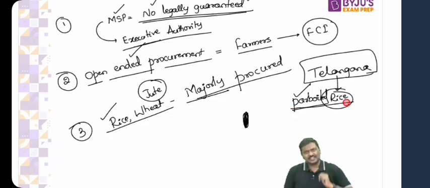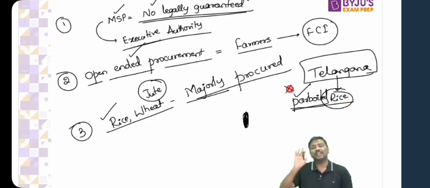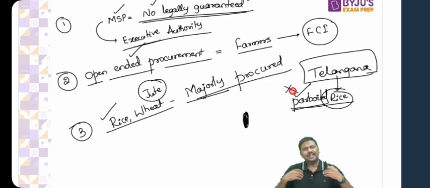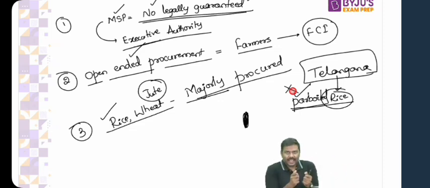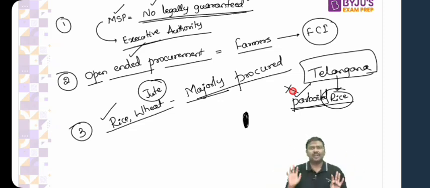So under MSP, rice is procured. Central government said, I will not be procuring parboiled rice. Simple. Central government said, I will not procure parboiled rice. The reason that was given by the central government was, I already have a sufficient amount of food grains. So I don't want to procure more and more parboiled rice. That is the basic idea.